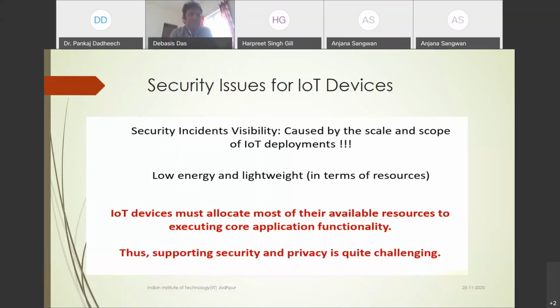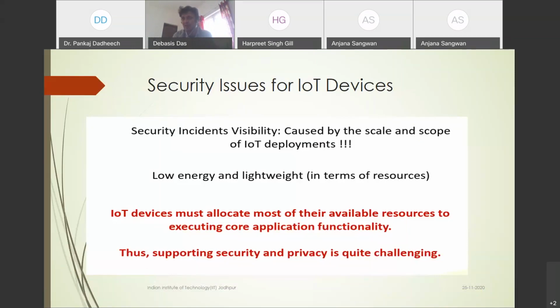Now, the security issues for IoT devices. Security issues are basically caused by the scale and scope of the IoT deployment. Scale means our devices are lightweight: low energy and lightweight in terms of resources. That's why it is not possible to directly apply all these things.